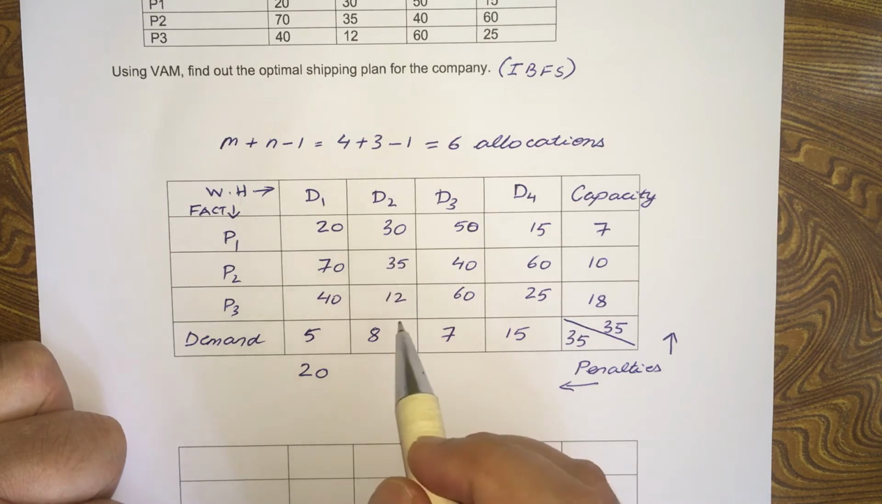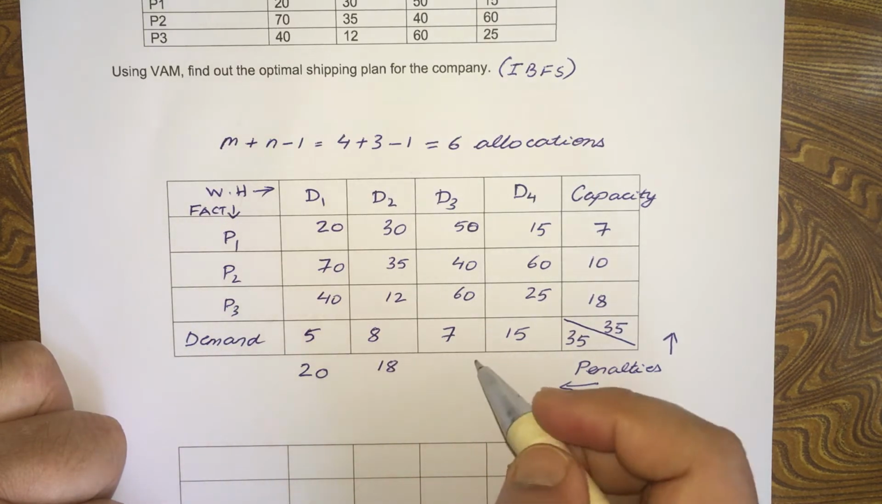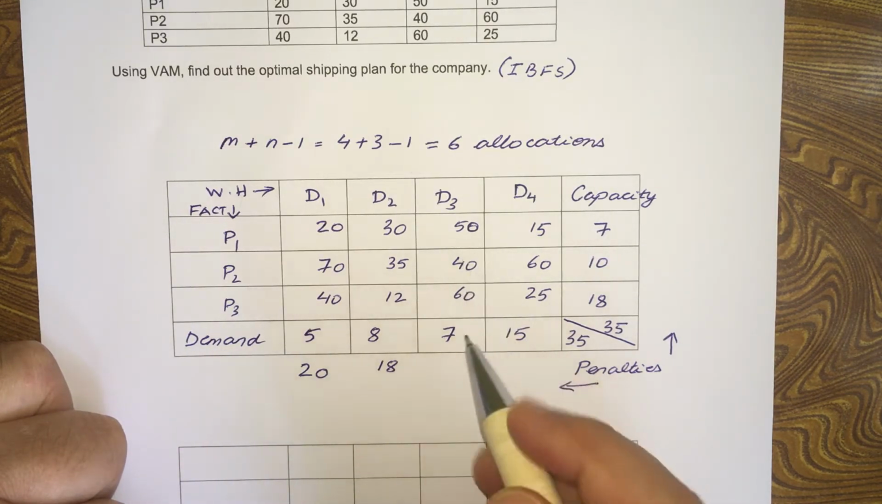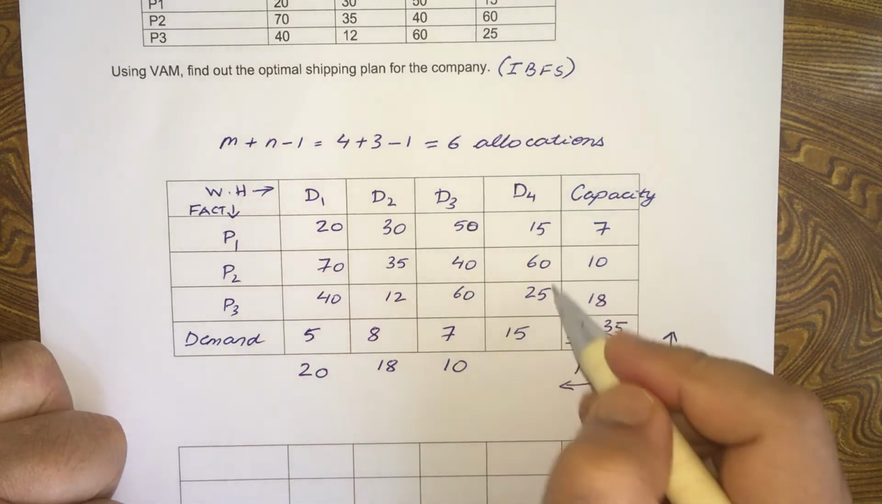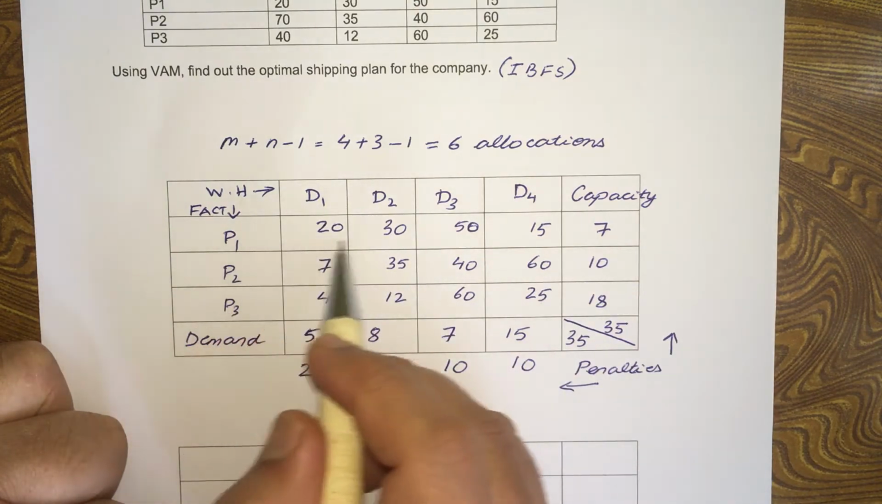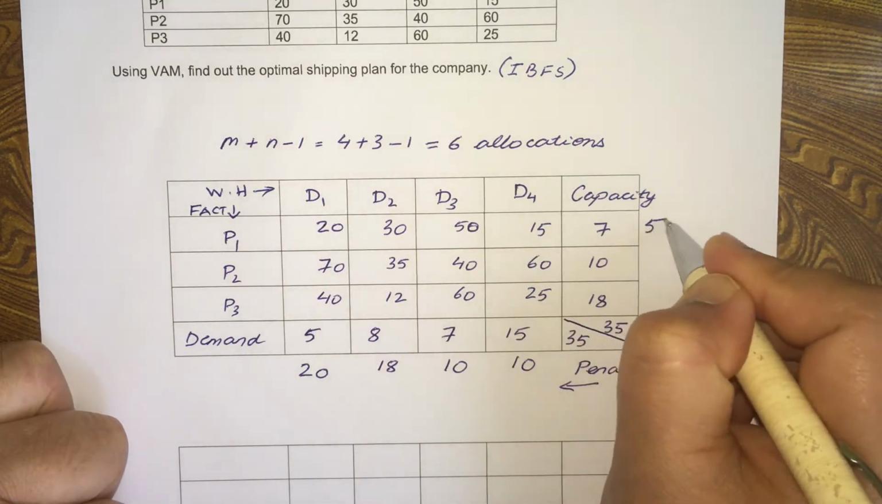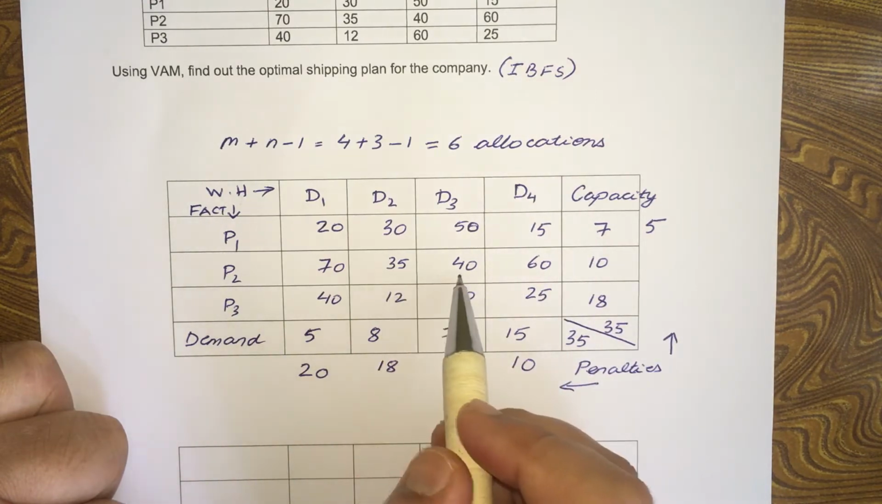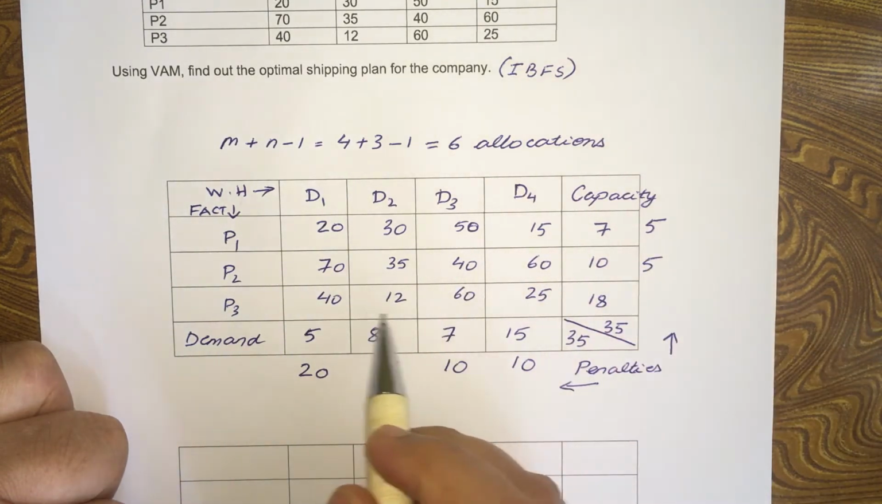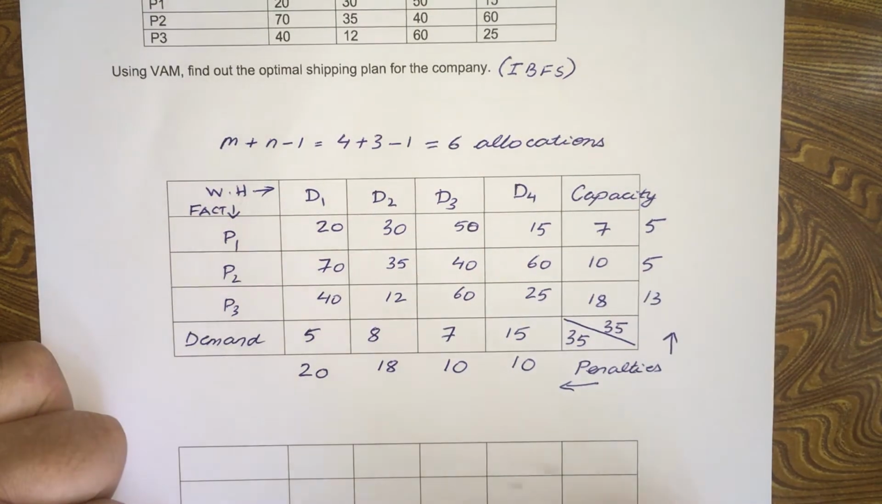Now here D2, the least cost is 12, second least cost 30. So 30 minus 12 is 18. Same thing here, 40 and 50, this is 10. Now 15 and 25, 10. Now with the rows, the least cost cells here are 15 and 20, so the difference is 5. Then 35 and 40, again 5. 12 and 25, that is 13. Okay, so we found out the penalties.